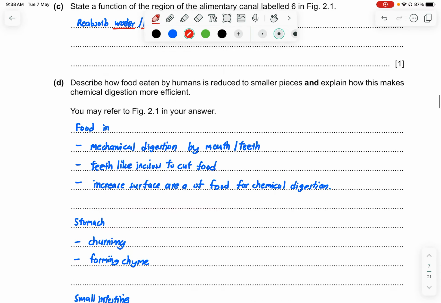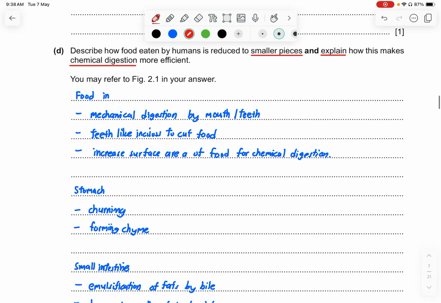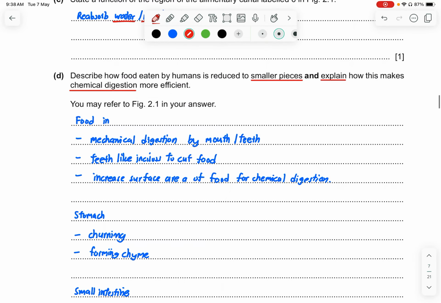Part D, describe how food eaten by humans is reduced to smaller pieces, okay, and explain how this makes chemical digestion more efficient. So this is 6 marks. We try to break it down. Let's see how we can describe the process. Since they say to make chemical digestion more efficient, it has to undergo one process first, which is mechanical digestion.